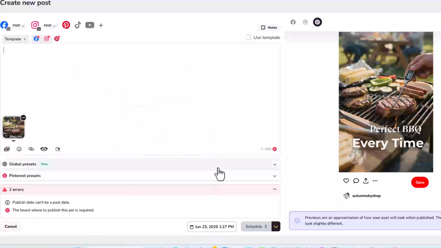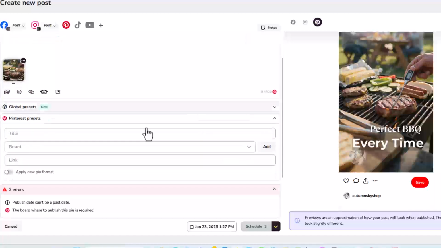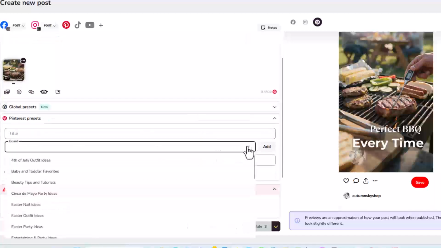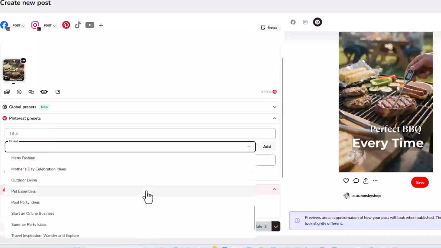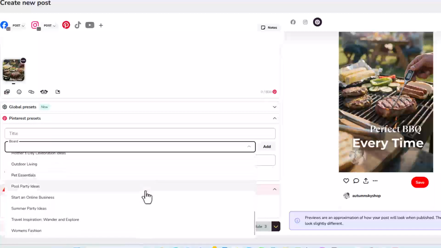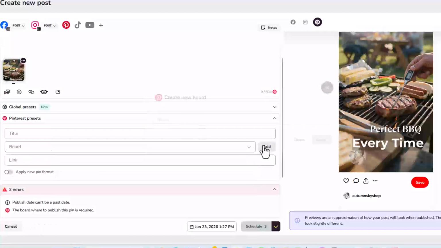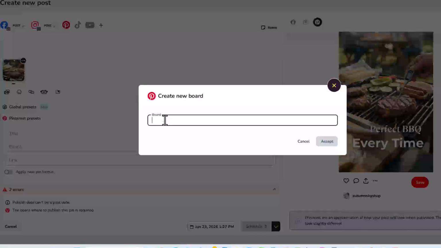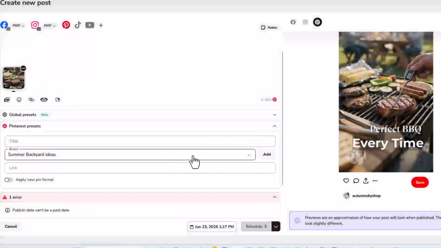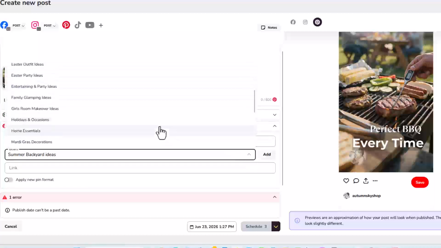I have a few things down here you have to do for Pinterest. So I'm clicking on the button, and they are going to require me to put different things in here. And then this one, I don't even think I have one yet. So I am going to say something about the board: we're going to add a new board, and it is going to be summer backyard ideas. There we go. Now we can accept that. So now everything I post will end up going to that board. And if I want to change it at another time, I can because I've built all these other boards here.